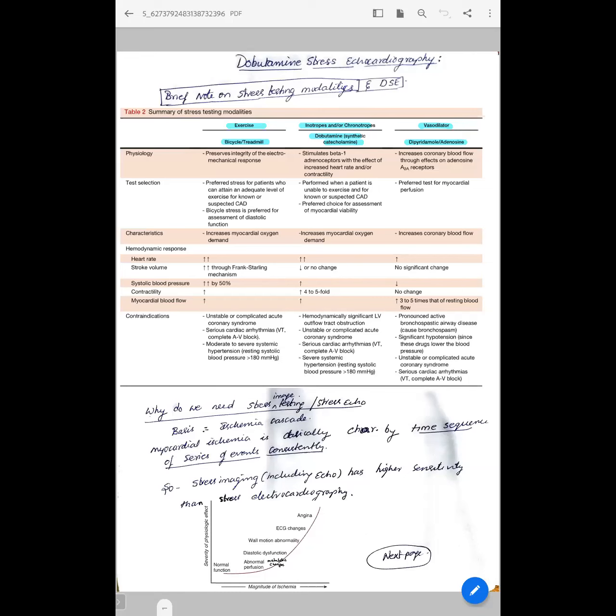So why do we need stress imaging? Basically, it's based on the principle of the ischemia cascade. Myocardial ischemia is classically characterized by a series of events in a time sequence which is consistent every time. Ischemia starts with abnormal perfusion and metabolic changes, followed by diastolic dysfunction, then RWMA, then ECG changes, and later angina. So if we do stress imaging, we are far up in the initial region of the ischemia cascade, so that we can detect ischemia early, before the onset of ECG changes or angina.